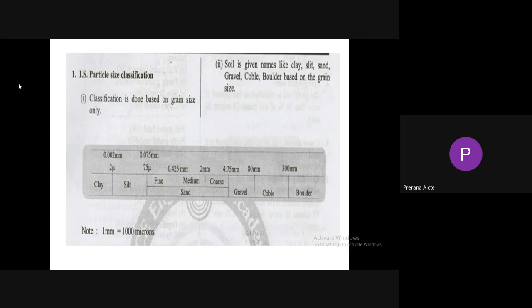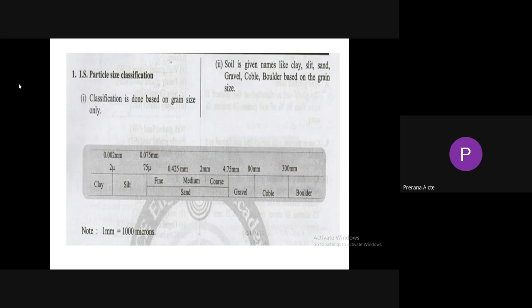So the Indian soil classification system is based on consistency limits as well as particle size. But here, the IS classification, Indian soil classification, is based on particle size only. Only particle size. No consistency limits are taken into consideration. Only soil particle size is considered. So it is a chart.